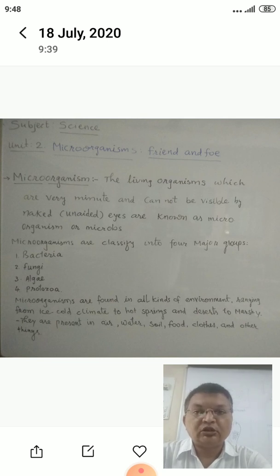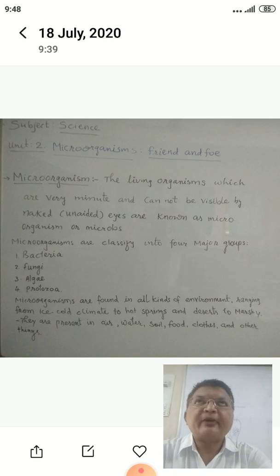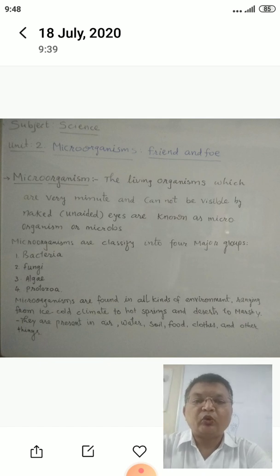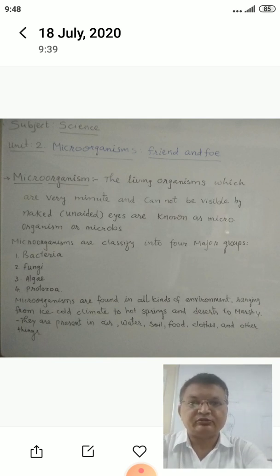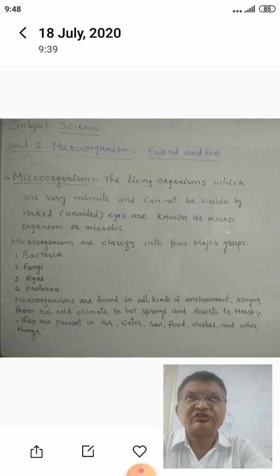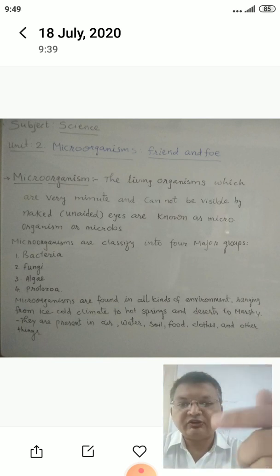Okay. Now see, the word microorganism is a combination of two words. One word is micro and the other one is organism. So micro plus organism. Now to learn about micro, we have to take help of mathematics. To measure the distance between two cities, we use one unit that you learn in maths, that is the kilometer. It's a very large distance, so between two cities we use the kilometer.